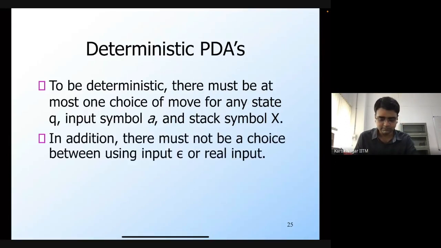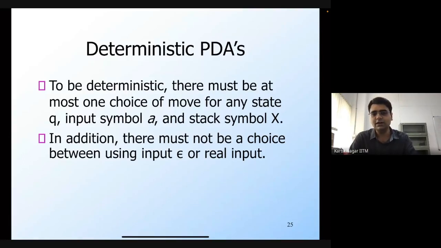And we also allow epsilon transitions. This is again another point of difference from how we define deterministic finite state automata. In deterministic PDAs, we allow epsilon transitions, but in order to maintain this determinism, we say that there must not be a choice between using an input epsilon or a real input.